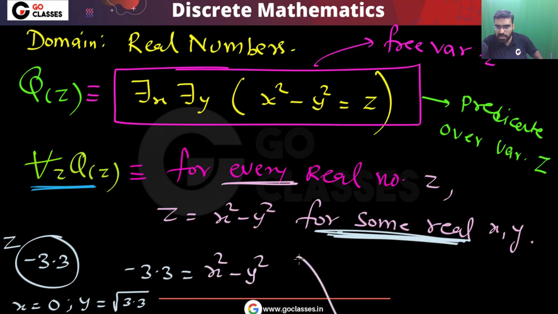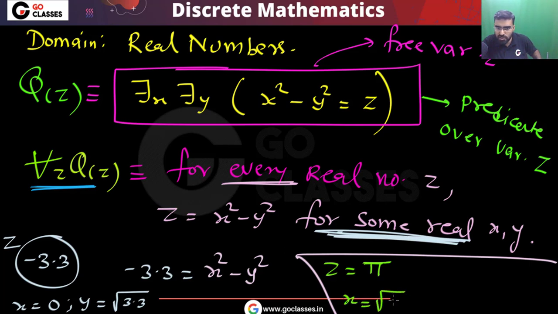Okay, so very simple. Now similarly, for example, let's assume z equal to pi, that is also a real number. For this you can take x equal to square root of pi and y equal to 0. So this is what you can do. Now you can easily notice that this pi is equal to x square minus y square. Very simple.